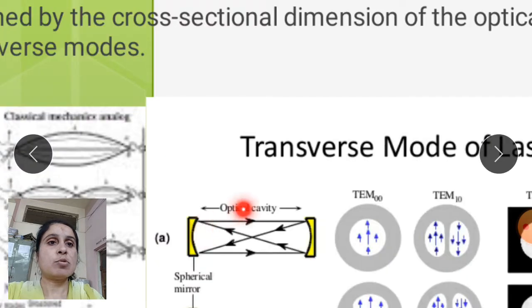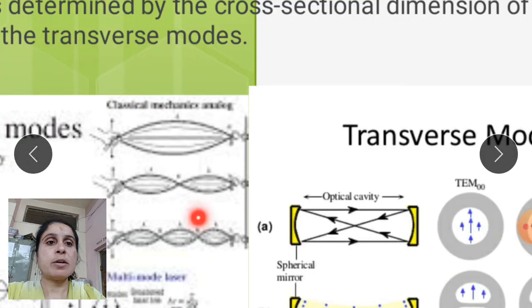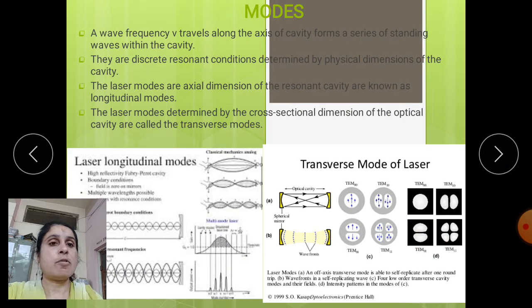In transverse modes, the cross-sectional dimension of the cavity is formed in the optical formation, and the optical resonance frequency of that wave will be formed.